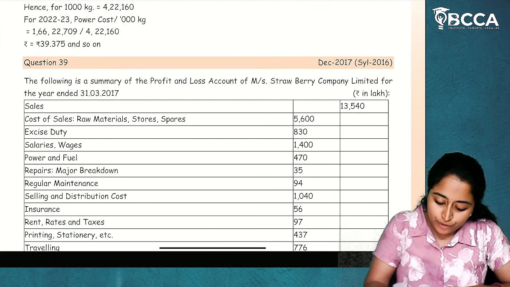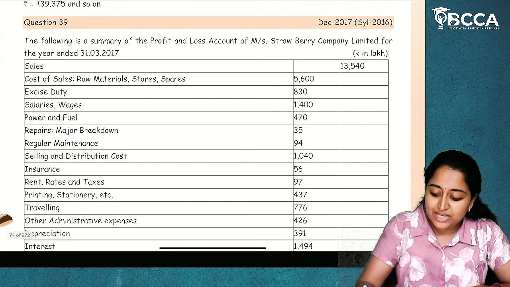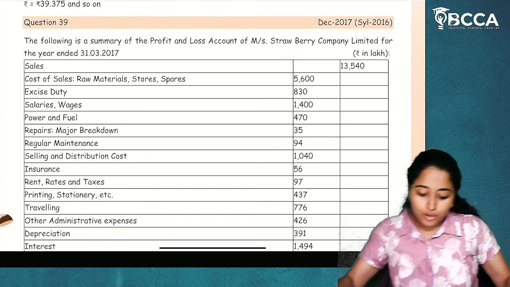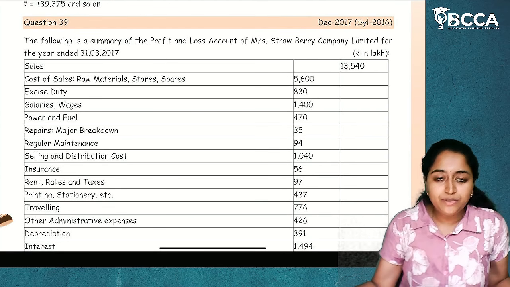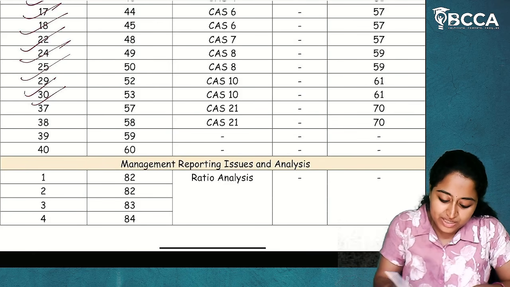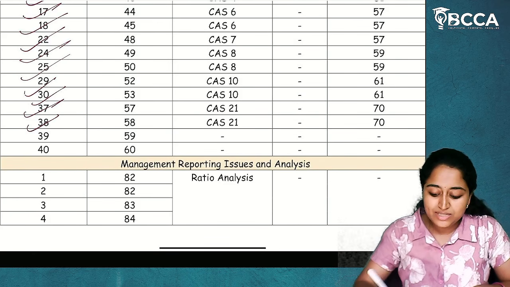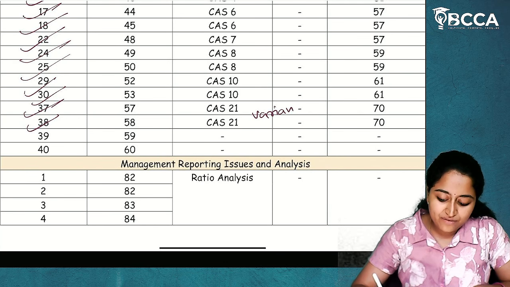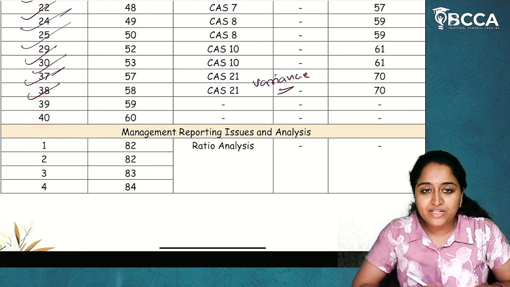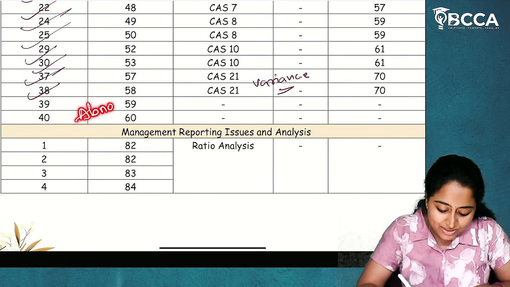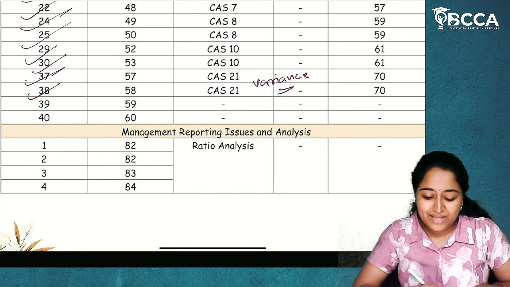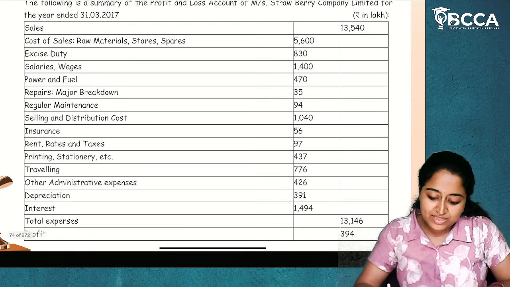Now, moving on to question number 39. This has been tested in the December 2017 attempt. Okay. The following is a summary of profit and loss account. So, so far we have seen two questions from CS 21, quality control cost. We have done the variance analysis. Okay. We have done the problems of variance. Now, these last two questions, 39 and 40, are about abnormal cost calculations. Okay, abnormal cost calculation problems. So we will see 39 and 40.